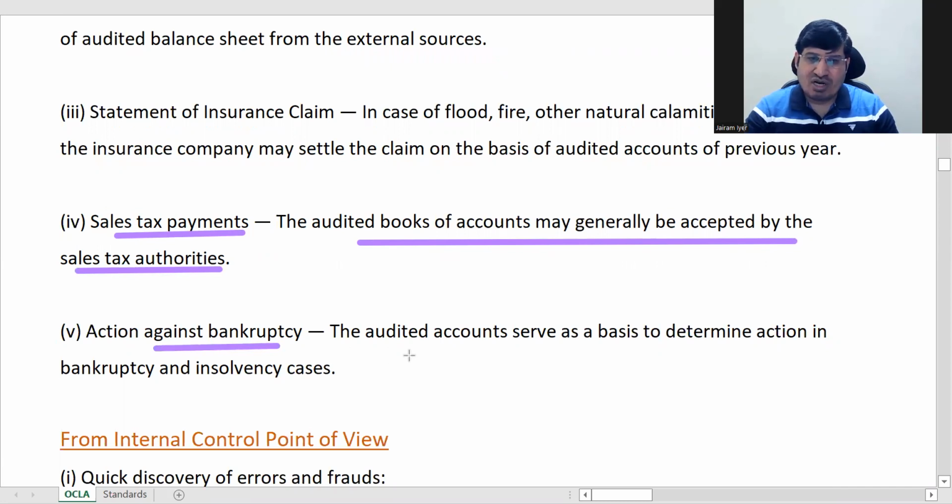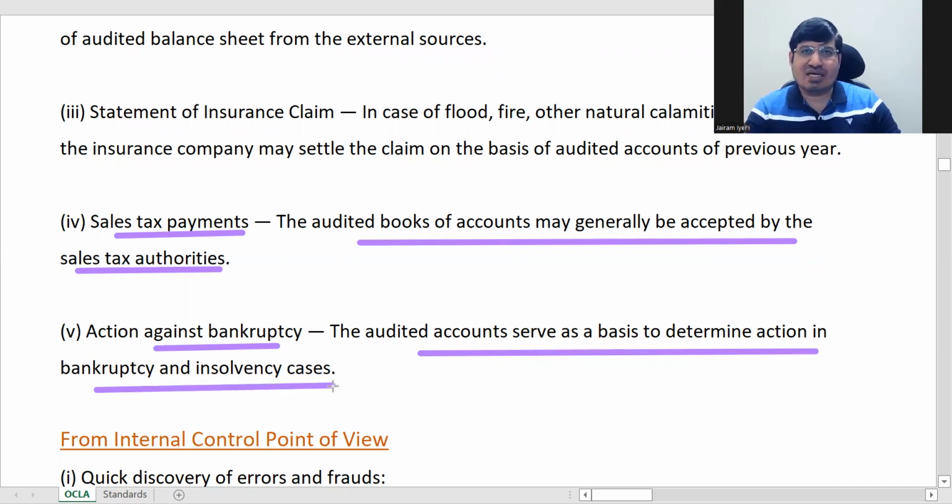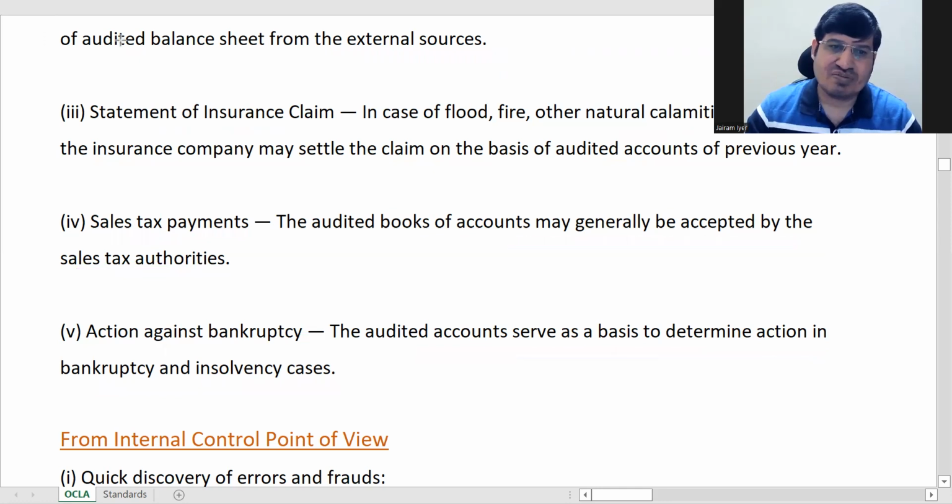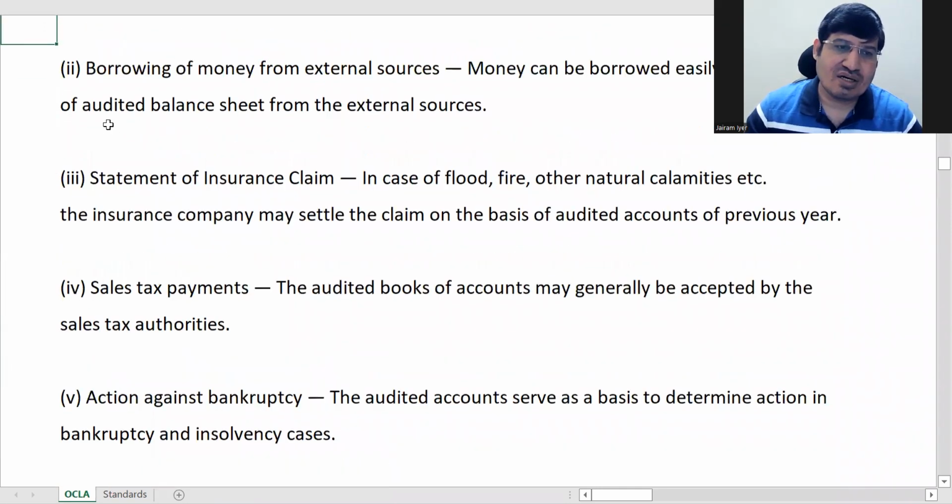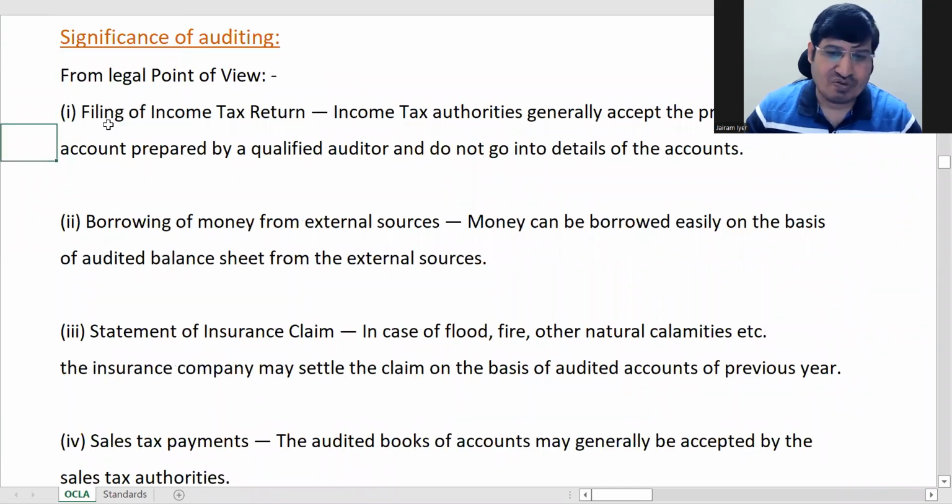So an action against bankruptcy. Okay, if you have gone bankrupt, and there are some audited accounts with you before, they can be used to determine action in bankruptcy and insolvency cases. So based on those accounts, they can find out who are the debtors, who are the creditors, and all that based on your audited accounts. Okay, so they get some good way to proceed if you have audited accounts. So ये सब है legally जो है आपको, these are the cases where audit is significant. ठीक है, from a legal point of view.